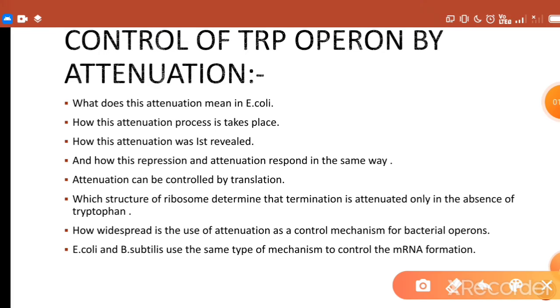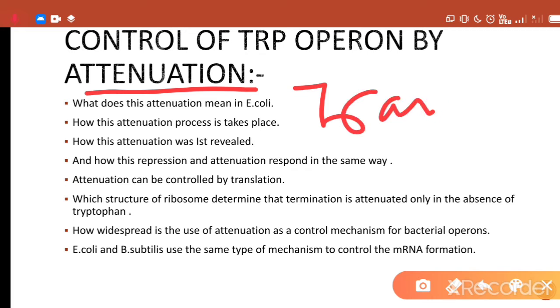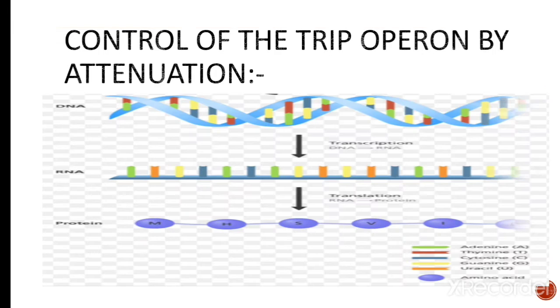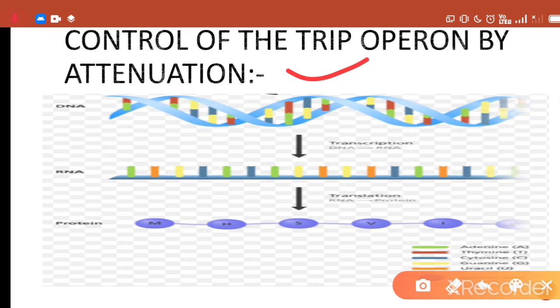As I am talking about this word attenuation, what does attenuation mean here? In general terms, attenuation means to reduce something, and in the case of the trp operon, attenuation means to reduce the rate of transcription. And before understanding the actual mechanism of this attenuation process to control the expression of different structural genes in the trp operon, we need to understand the actual mechanism of gene expression. How does a gene get expressed?